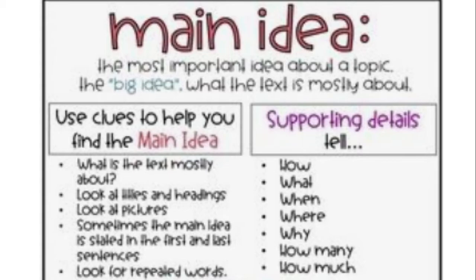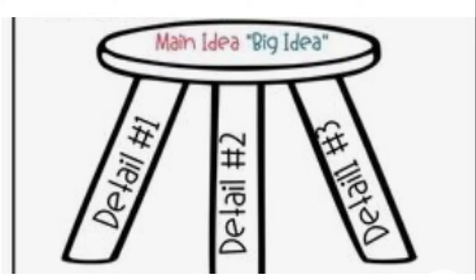Now, to find supporting details, they tell us how, what, when, where, why, how many, how much. Those supporting details go back to when we ask and answer questions. Those details we find in the meat of the text or the middle that support what our main idea is. When we think about the main idea, we think of a stool. The main idea is the top, and the stool can stand up with its legs because those details support what we are thinking and what the text is saying.